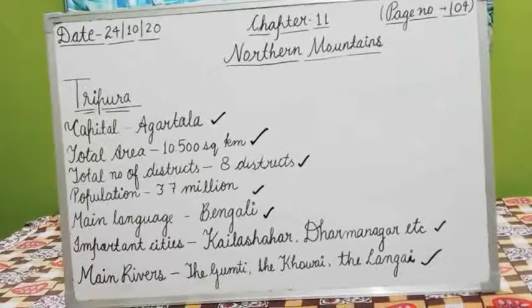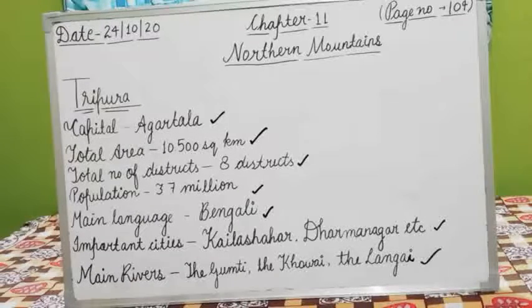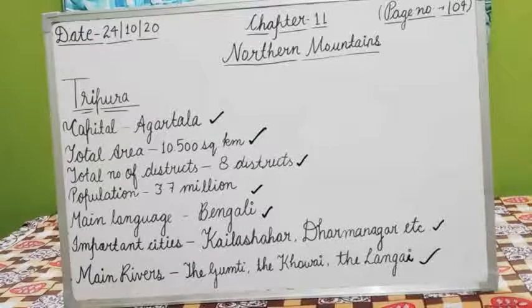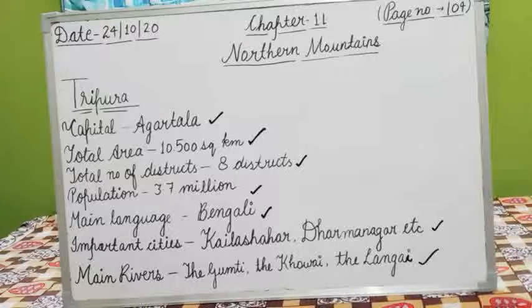Tripura state spreads over an area of around 10,500 square kilometer. It has 8 districts. Its population is near about 3.7 million. It shares its borders with the states of Mizoram and Assam.